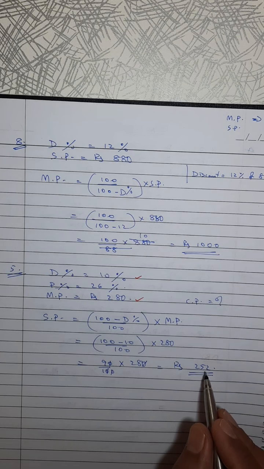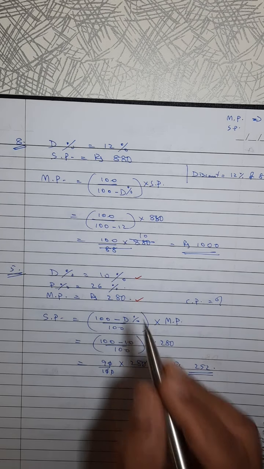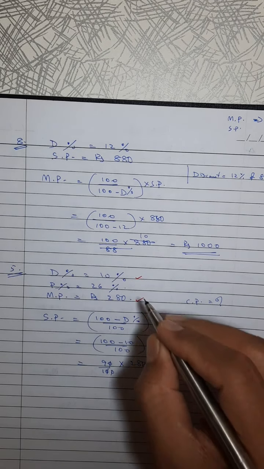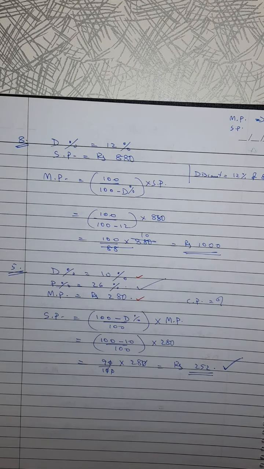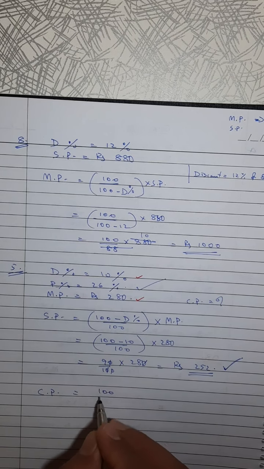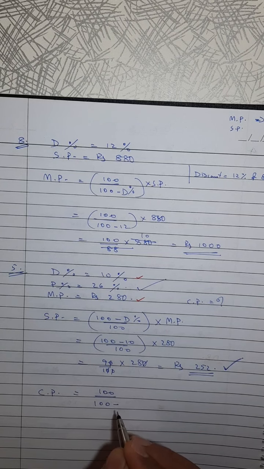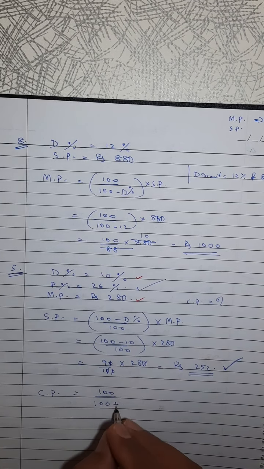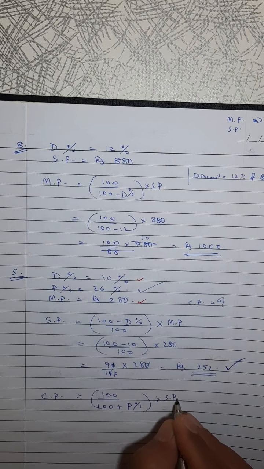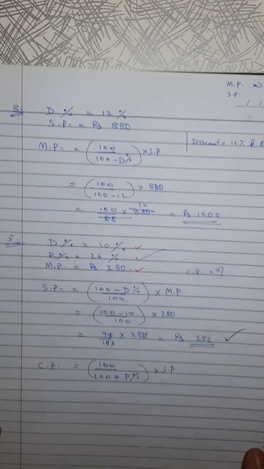Now we have the second part. SP we already got. SP is connected with the profit percentage, we know. So we can write the formula for CP. What is the formula for CP? 100 divided by 100 plus profit percent into SP, the formula which we studied earlier.